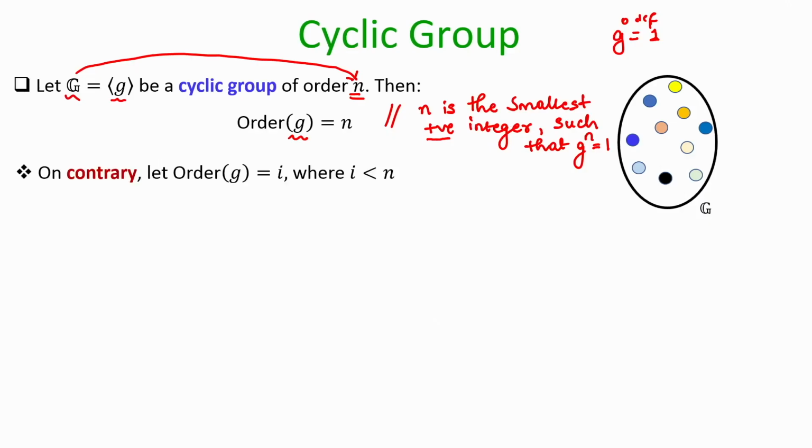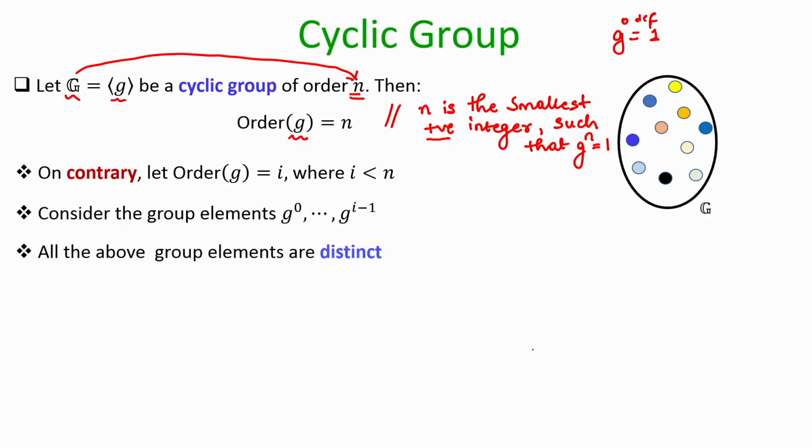Okay. So, now let us prove this statement regarding the order of the generator. The proof will be by contradiction. On the contrary, assume that the order of g is not n, but some positive integer I, where I is strictly less than n.